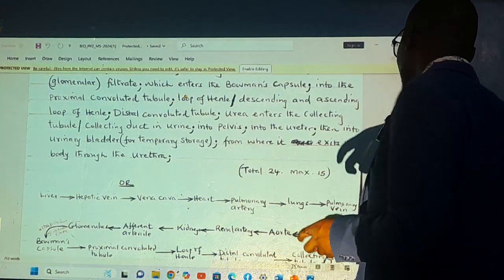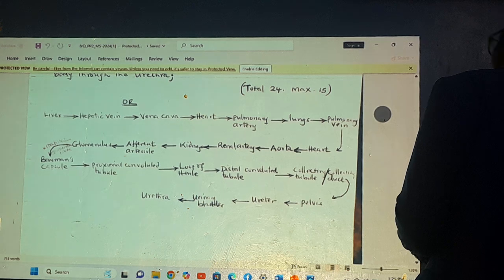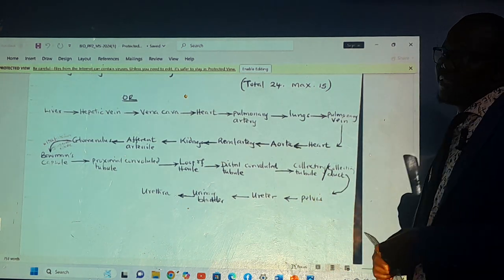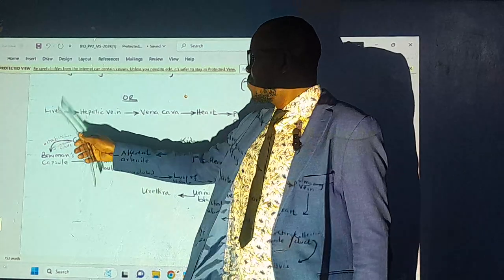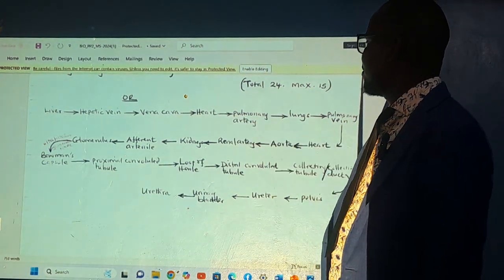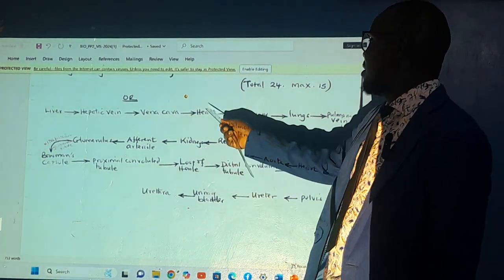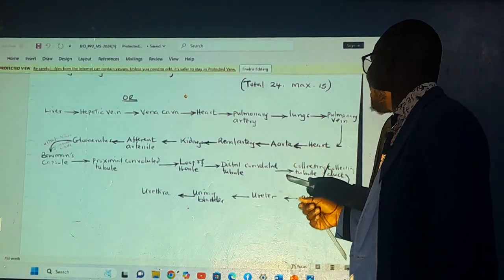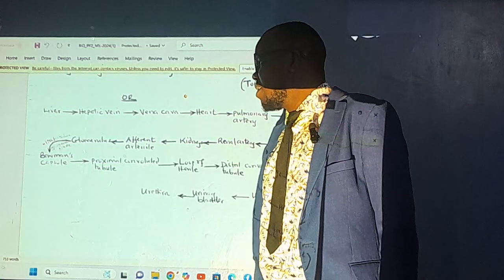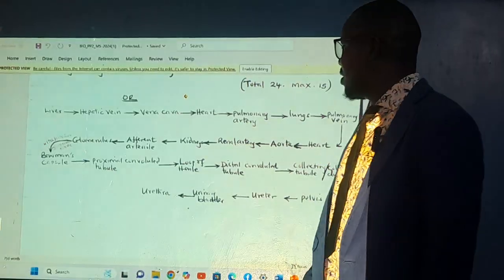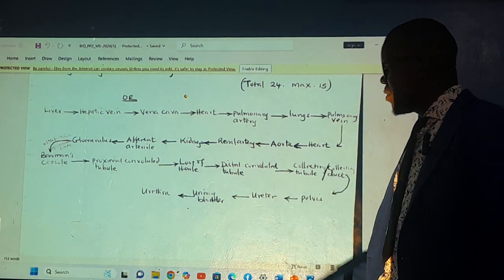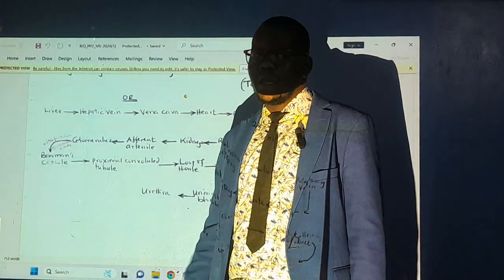This one was worth a maximum of only 15 marks. But there is a simplified way you can do it: you just use a flow chart. Liver, hepatic vein, vena cava, heart, pulmonary artery, lungs, pulmonary vein, heart, aorta, renal artery, kidney, afferent arteriole, glomerulus, Bowman's capsule, proximal convoluted tubule, loop of Henle, distal convoluted tubule, collecting duct, pelvis, ureter, urinary bladder, urethra, emptied as urine.